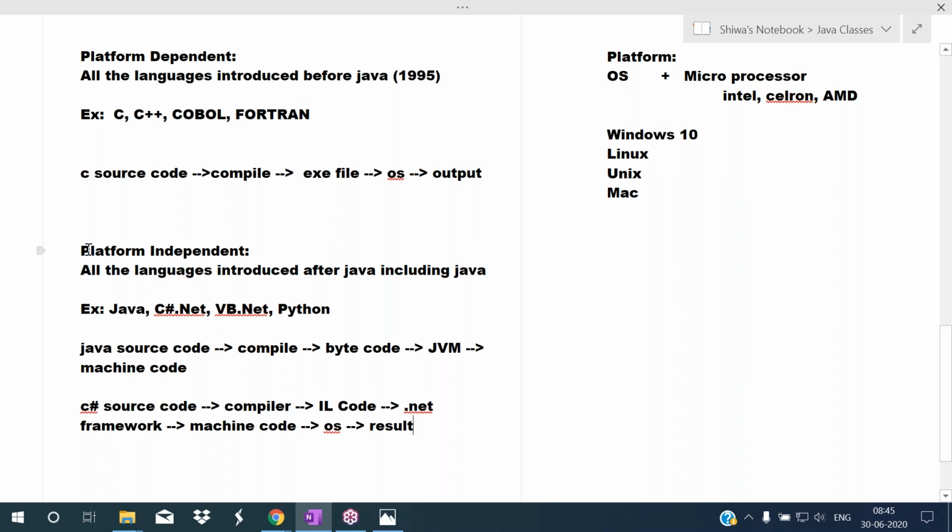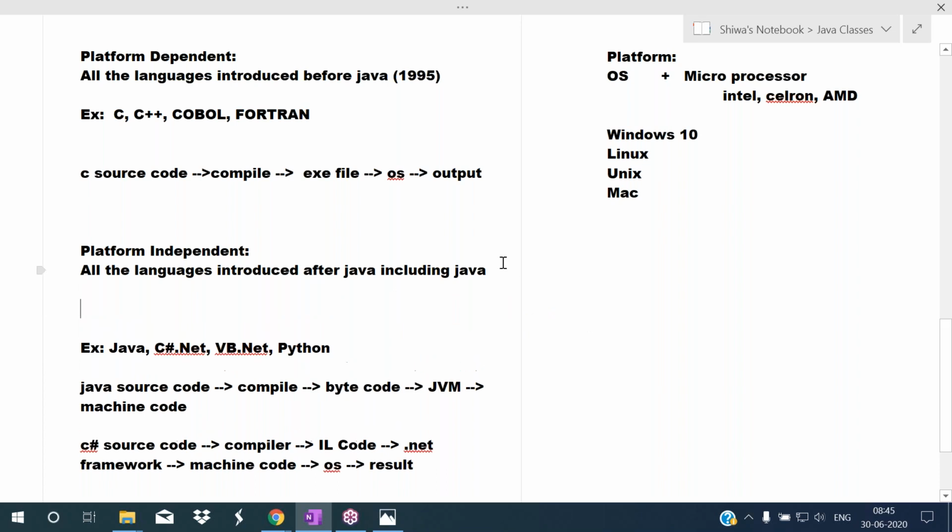So the point to understand is, in platform independent programming languages, after compilation, one intermediate code will be generated. In Java, we are calling that as bytecode. In Python also, we are calling that as bytecode. In C Sharp, we are calling that as IL code. So who is responsible to run this bytecode? To run this intermediate code, one special software is required. So here I'm writing that point.